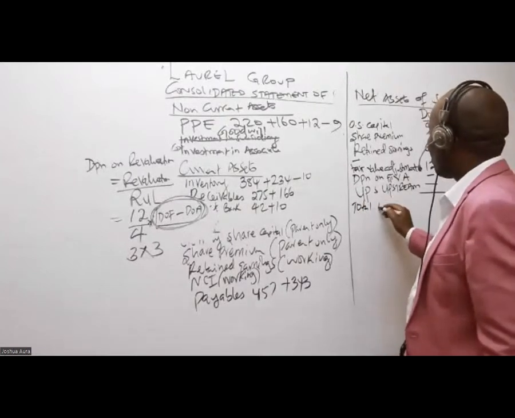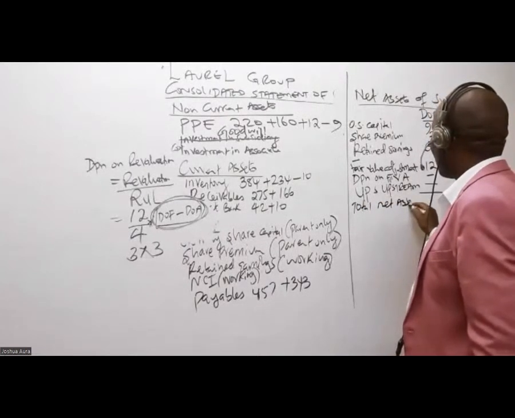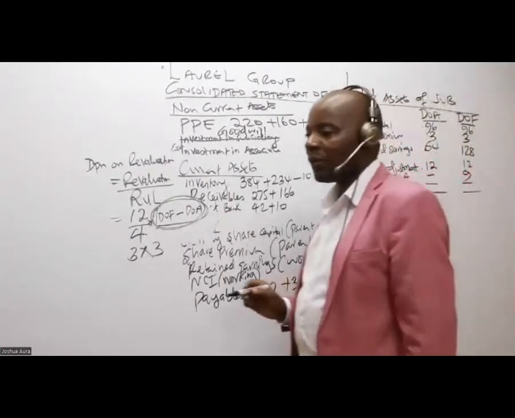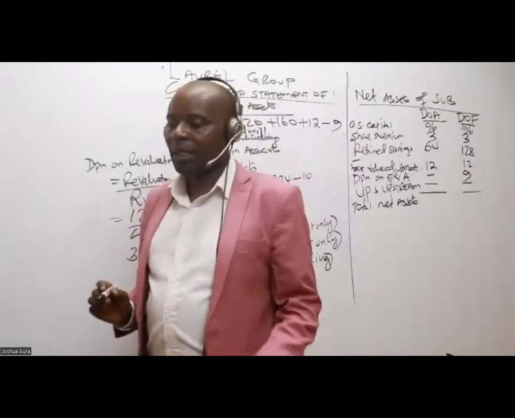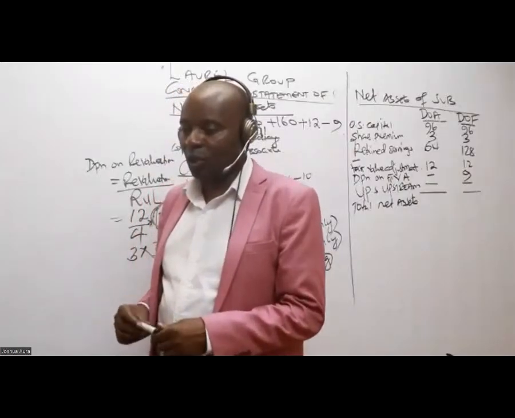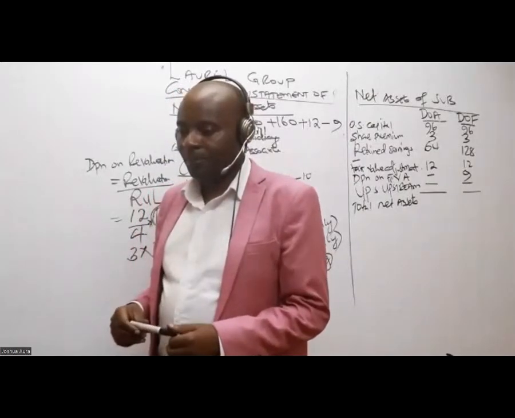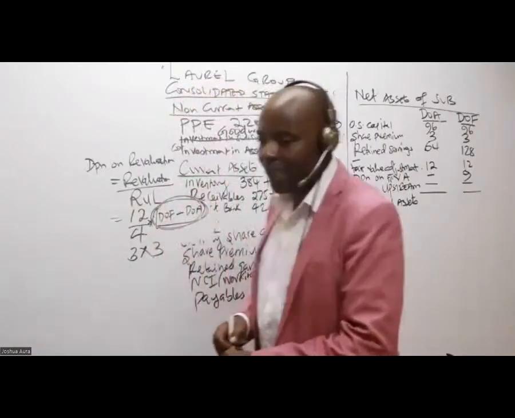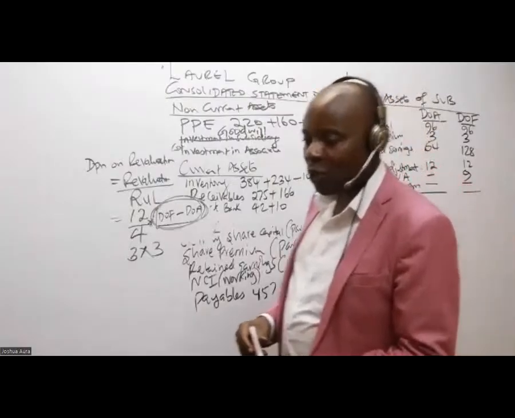Give us the total net assets at acquisition. Is there somebody who has the total here? 175.